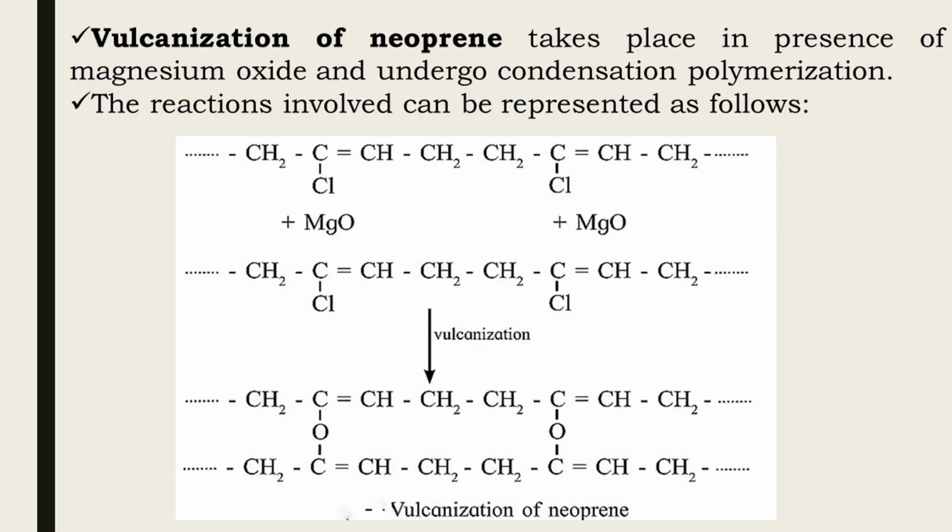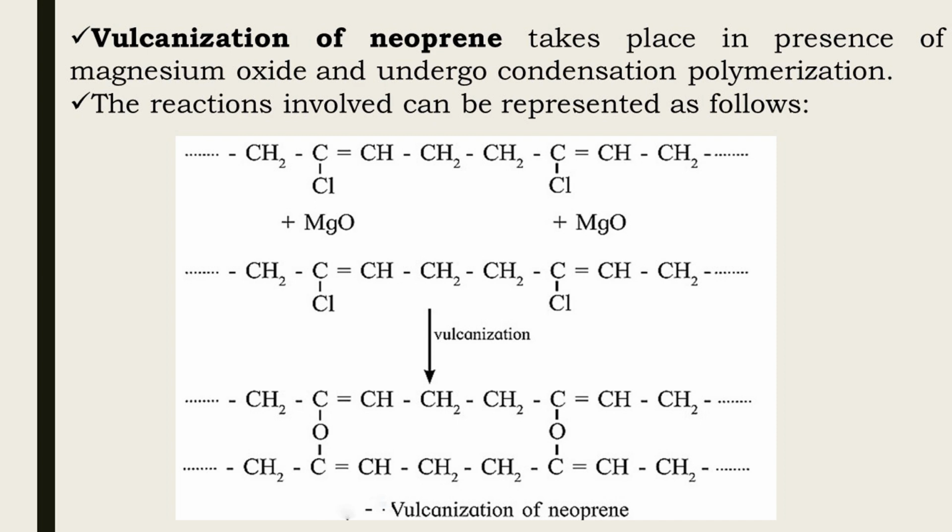This chloropropylene polymerizes rapidly in the presence of oxygen. Vulcanization of neoprene takes place in the presence of magnesium oxide. This vulcanization reaction is given as shown in the figure. When neoprene undergoes vulcanization in the presence of magnesium oxide, there is bonding between carbon atoms, and in between them is oxygen. That means vulcanization of neoprene takes place in the presence of magnesium oxide as shown in the figure.